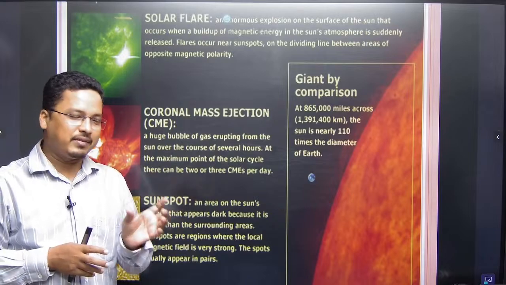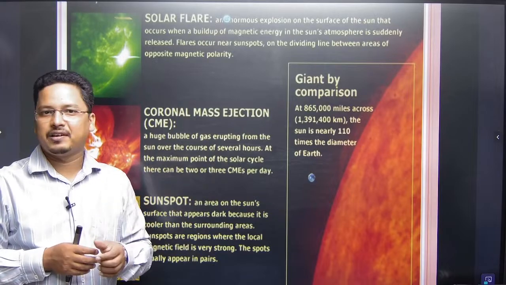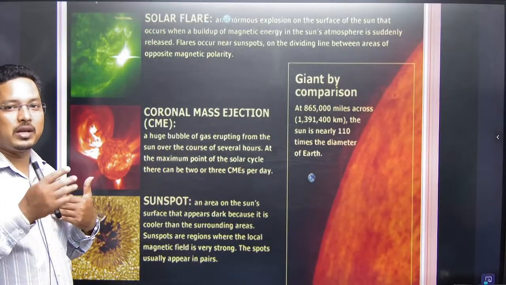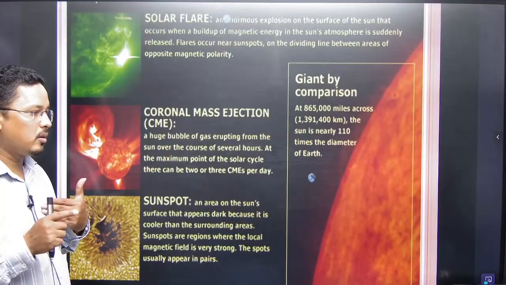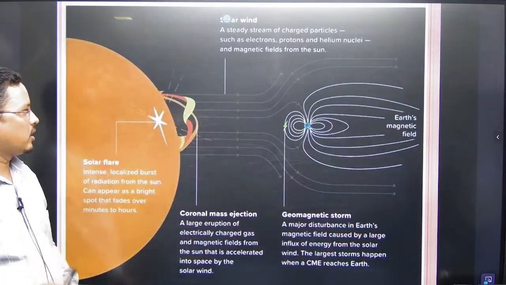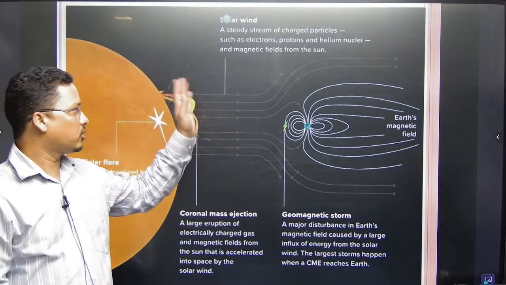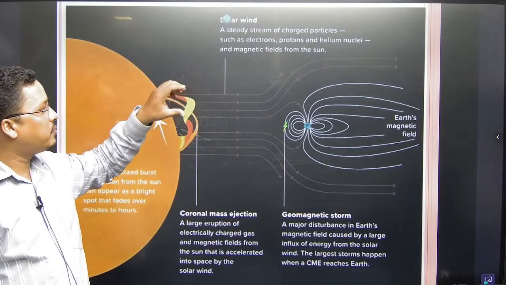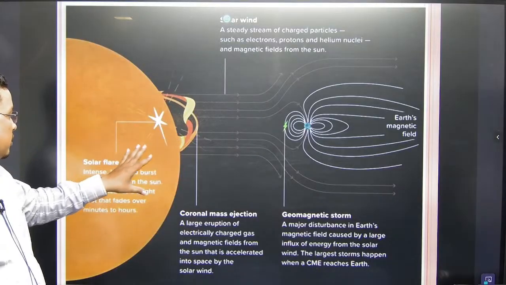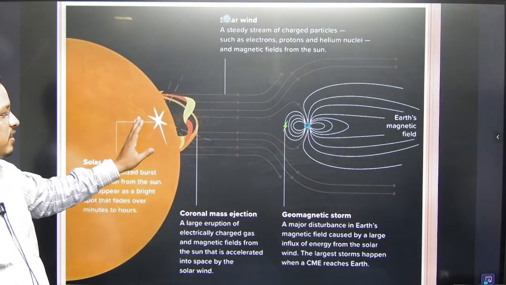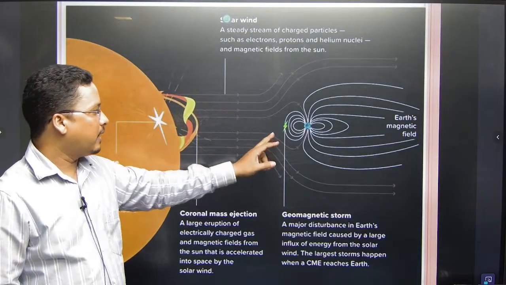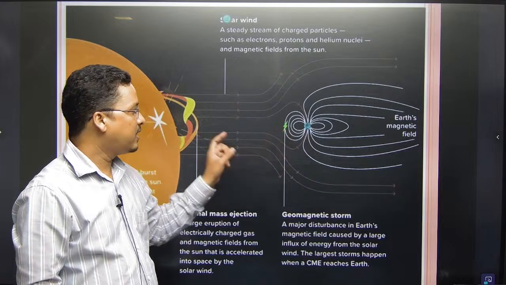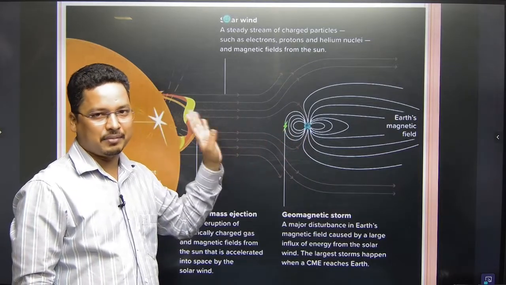surface. As we have that magnetic field, it shapes the earth and also protects us. Here you can see the solar wind coming all the way. Solar winds are a steady stream of charged particles coming all the way from the sun. Here you can see the sun flares, and the solar winds coming towards the earth, but the earth has its own magnetic field, that is why we are being saved.